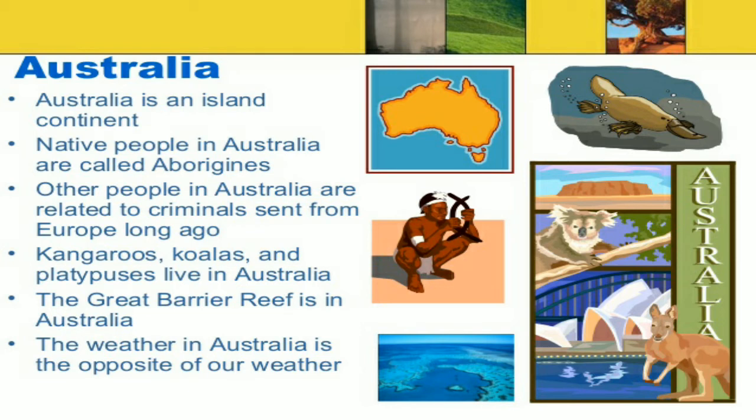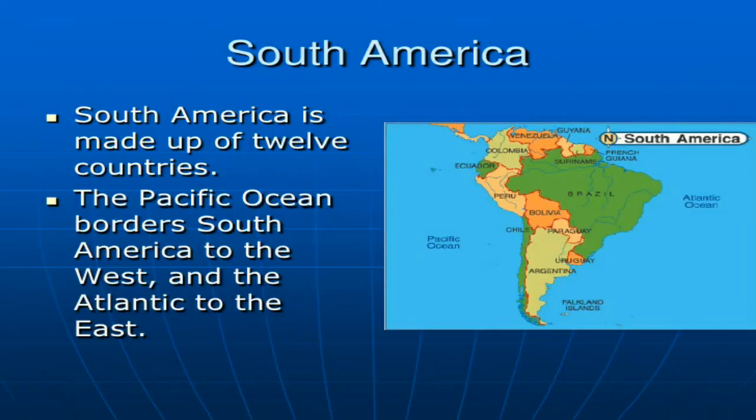Now we are going to learn the next continent, which is South America. Here we can see a photograph of South America. South America is made up of 12 countries, and the Pacific Ocean borders South America to the west and the Atlantic to the east.